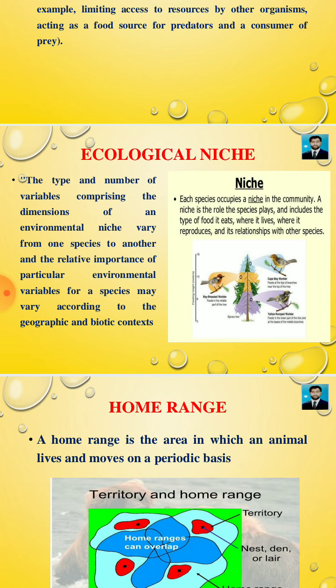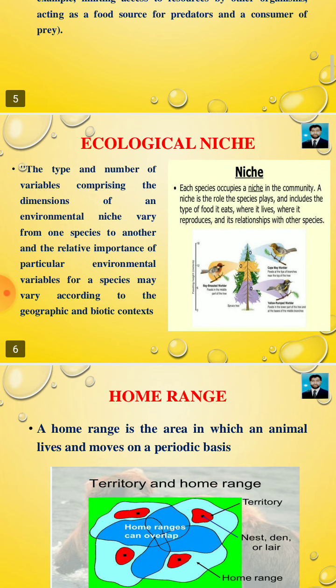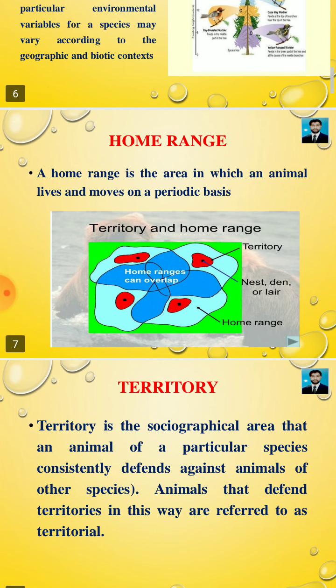Ecological niche: each species occupies a niche in the community. A niche is the role the species plays and includes the types of food it eats, where it lives, where it reproduces, and its relationship with other species. The type and the number of variables comprising the dimensions of an environmental niche vary from one species to another, and the relative importance of particular environmental variables for a species may vary according to the geographic and biotic contexts.